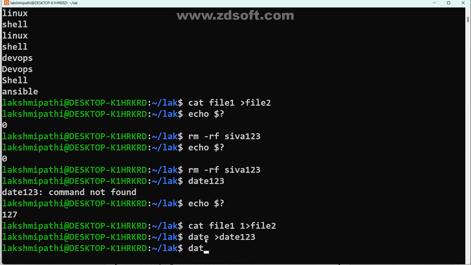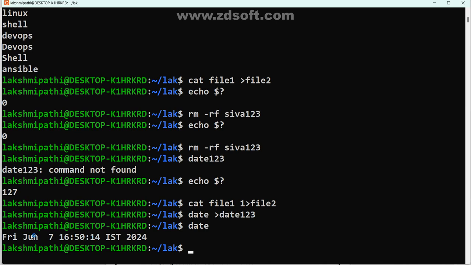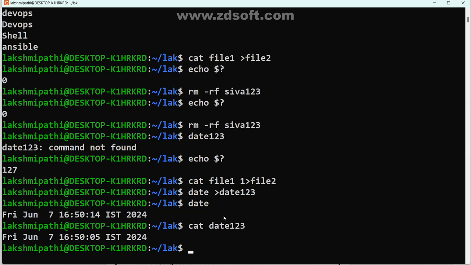Try to understand here. Date, am I getting the date, right? This output is going to be stored, where is it going to be stored, Shivshankar? Now guide me, where is the date going to be stored? Now cat of date 123. Now check it, am I getting the output or not? Yes, sir, our intention is different.